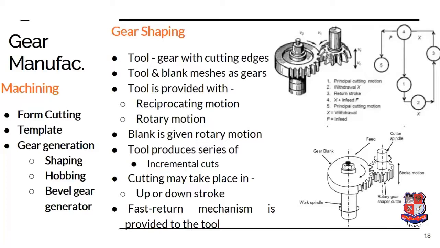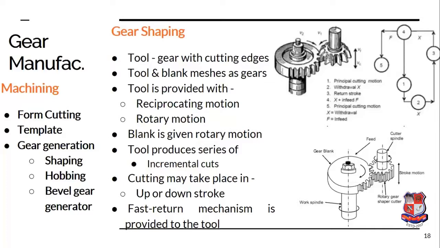Now reciprocating motion is always there on the pinion side, that is on the cutter side. Here you can see that the cutter is given the relief angle on the upper side, and because of this relief angle, it will produce a sharp cutting edge on the front side, and the back side will not get rubbed with the blank. Now during the reciprocating motion, when the pinion moves in a downward direction, it will cut the material from the blank. When it moves in an upward direction, it won't cut, it will be an idle stroke.